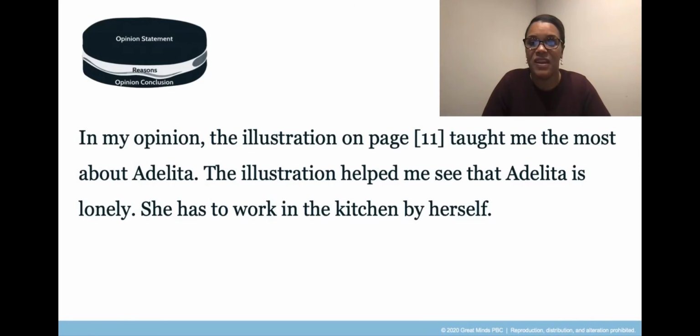Listen carefully. In my opinion, the illustration on page 11 taught me the most about Adelita. The illustration helped me see that Adelita is lonely. She has to work in the kitchen by herself.